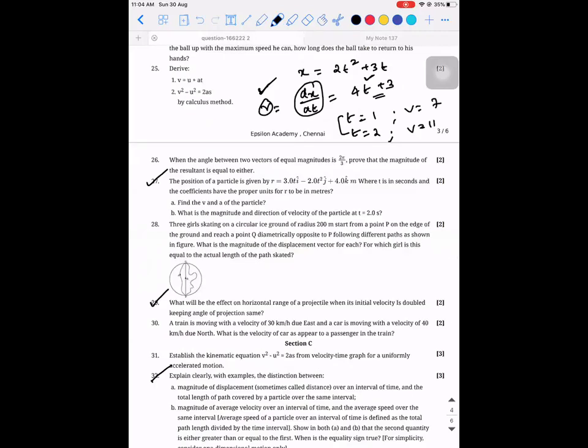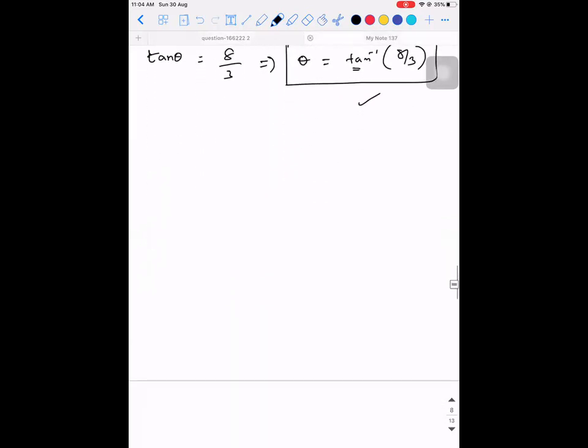Now the question is, what will be the effect on the horizontal range of the projectile when its initial velocity is doubled, keeping the angle of projection the same? It's a simple question. Okay. So it's like this. 29th. So u square sine square theta divided by 2g. So this is the basic formula for maximum height.